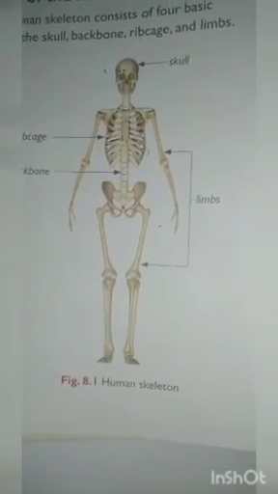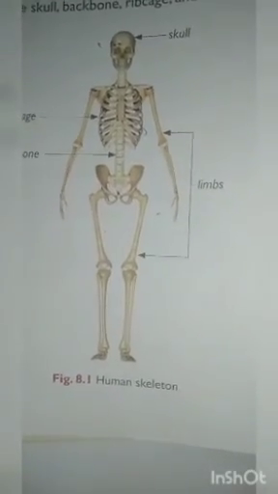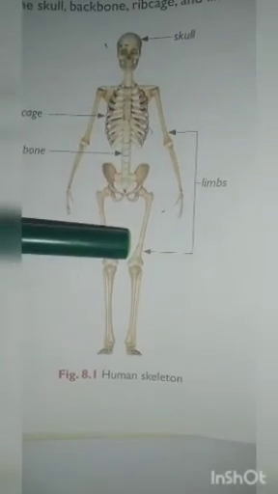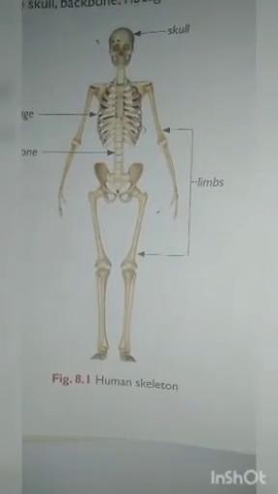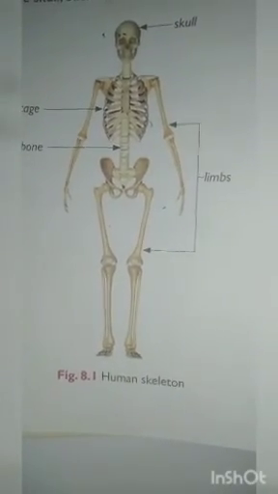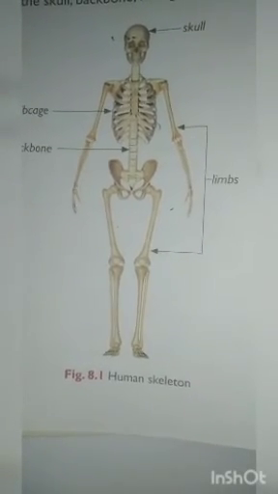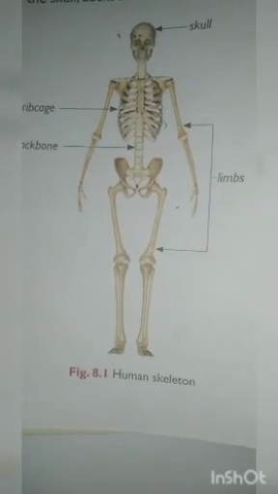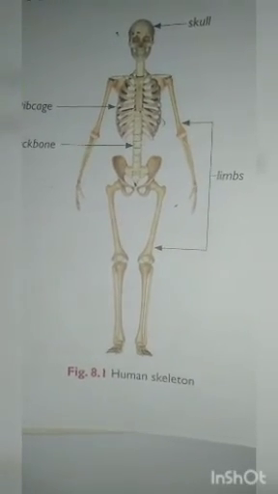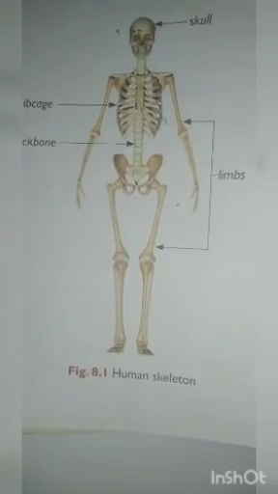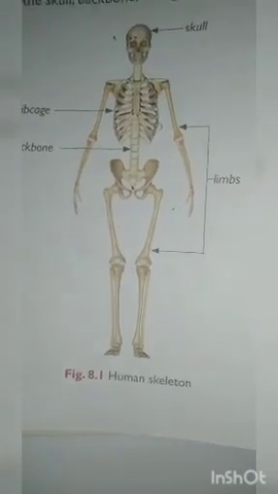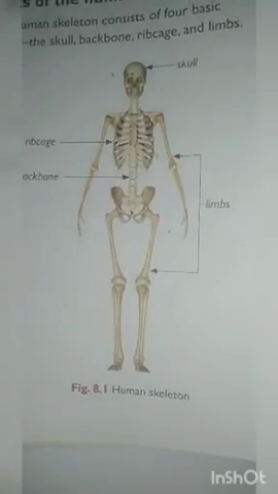All the vertebrates, the organisms which have a backbone, we call them vertebrates. Examples of organisms having an endoskeleton are fish, birds, and some animals like cheetah, and humans. So these are having an endoskeleton.